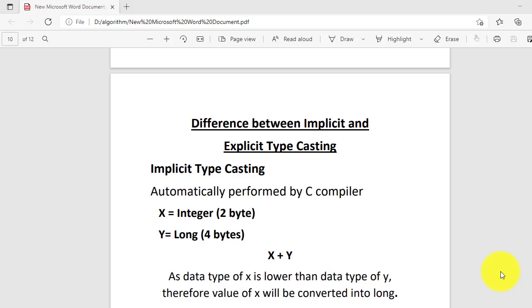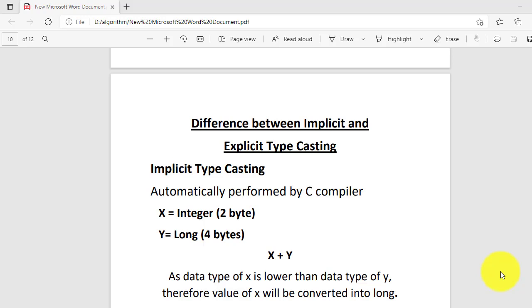In today's lecture, I shall be discussing the difference between implicit and explicit type casting. This is one of the most fundamental concepts of programming. If you are writing a program, you will have to do typecasting as well. So typecasting is a major fundamental concept of computer programming, and you will have to study it in order to have strong programming basics. There is implicit typecasting. First of all, I will discuss implicit typecasting.